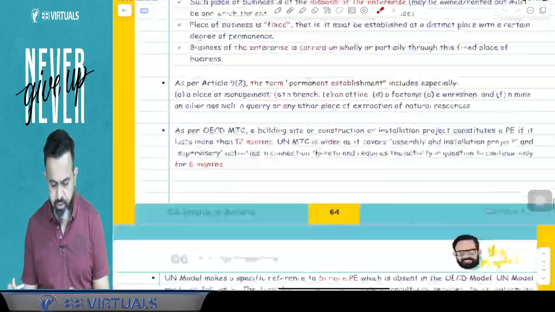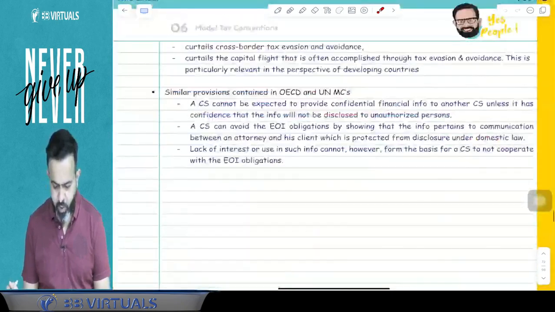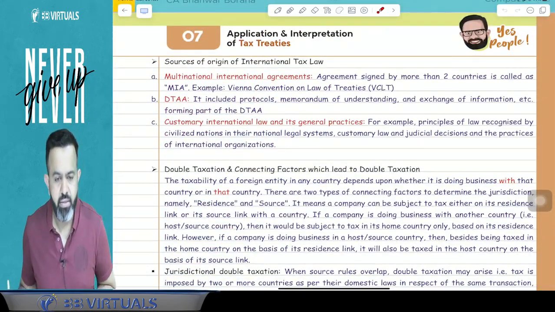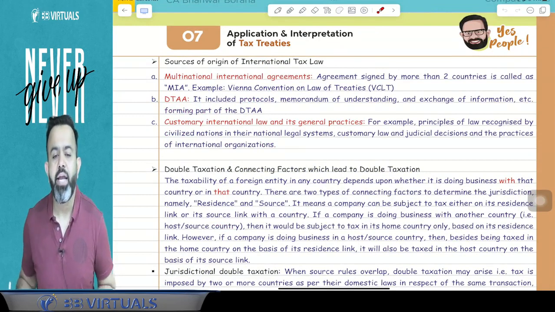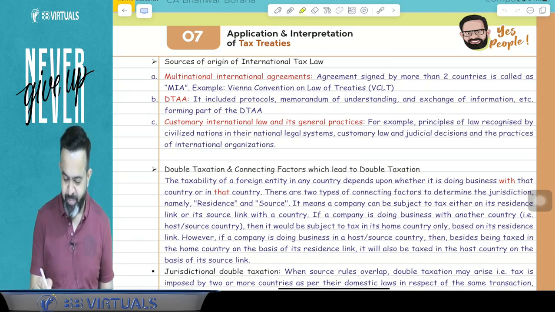So topic number 7 from your book. And that topic is tax treaty, application and interpretation. Tax treaty. What do you mean by the tax treaty? Just tell me, what do you mean by the tax treaty?